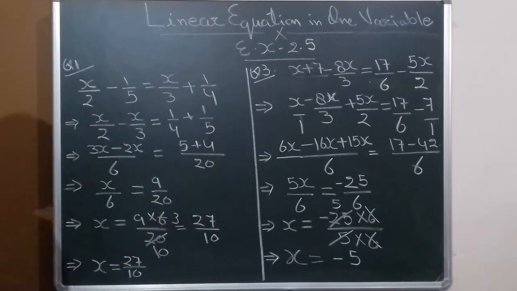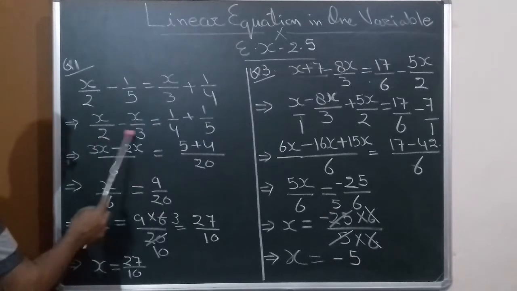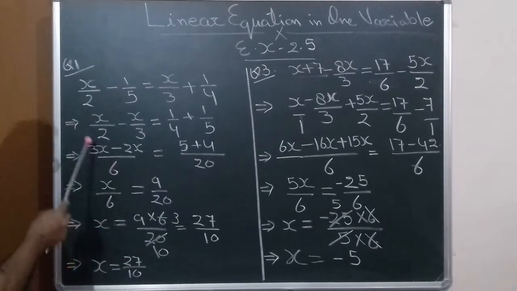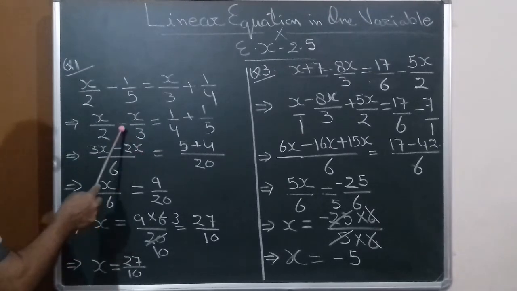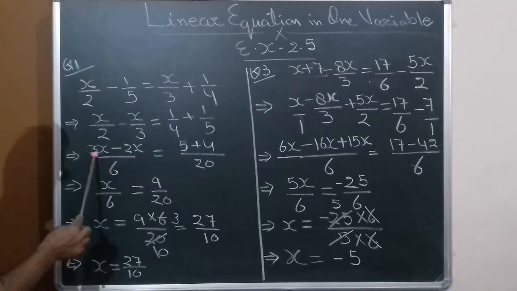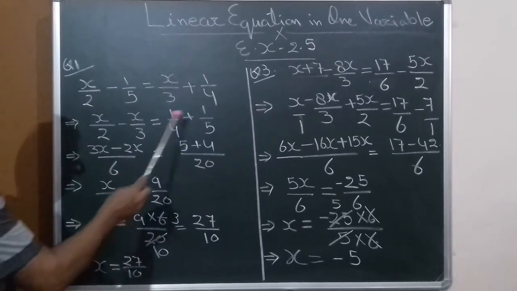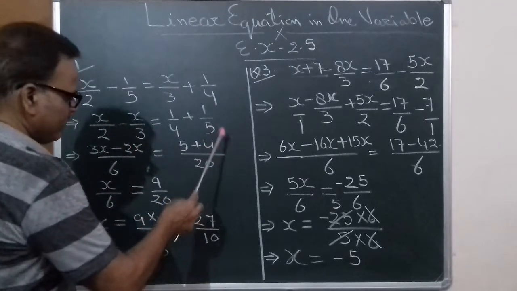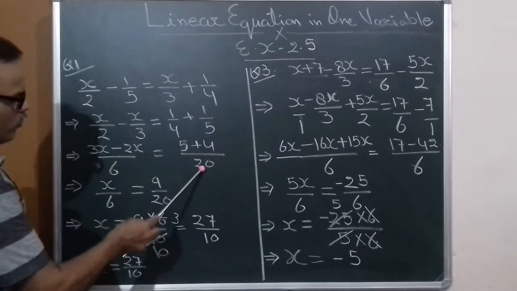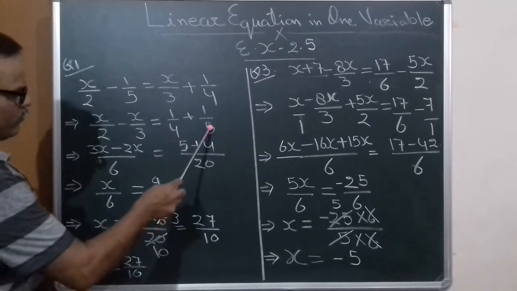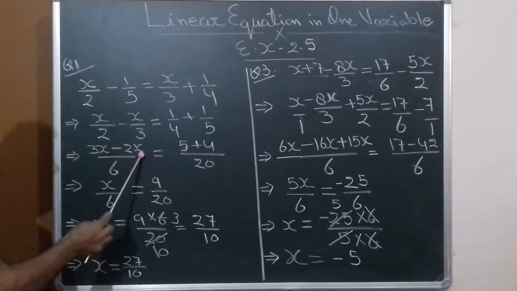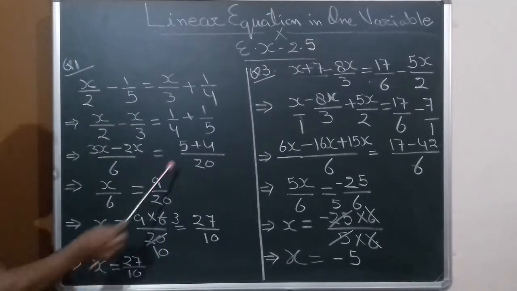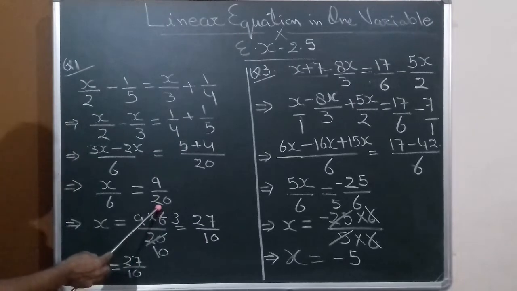Now we have two fractions of the same type. 2 and 3, take the LCM as 6. 2 3s are 6 and 3 into x, 3x. 3 2s are 6 and 2 into x, 2x. Minus sign is there, so 3x minus 2x upon 6. Now come to the right hand side, 4 and 5. LCM is 20. 4 5s are 20 and 5 into 1, 5. 5 4s are 20, 4 into 1, 4. Now 3x minus 2x, x upon 6, and 5 plus 4, 9 upon 20.